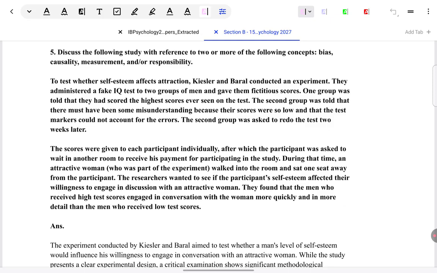The answer is written exactly as per top mark band requirements in the mark scheme. Towards the end of the video, I will show you the mark scheme also and explain to you how the answer meets mark scheme requirements. The intent is not to make you memorize a model answer, but to help you to write your own answers. So, we will be learning the how of answer writing in this video.